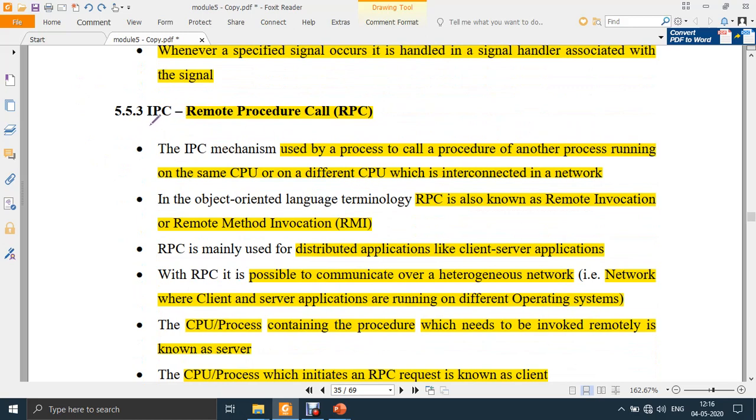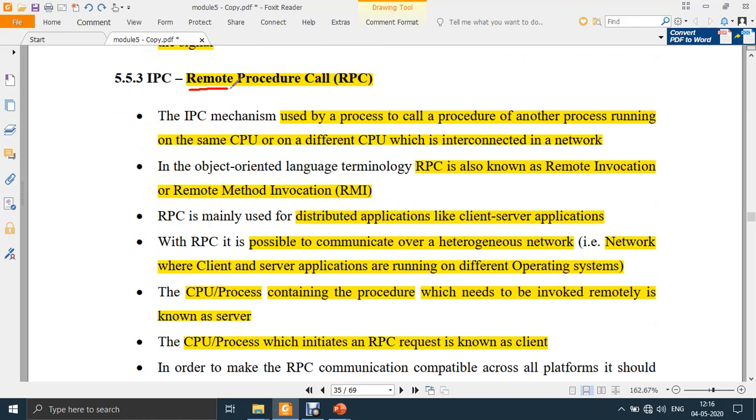The next type of inter-process communication is remote procedure call. The name itself signifies it: there is a procedure or a function which is present remotely. Remotely means, let's say there are two systems, two PCs. In PC1 there is a function that you have to execute, and you have to access that PC through a network from another PC. So PC1 should be accessed by PC2 through a network, let's say a wireless network or a wired network.